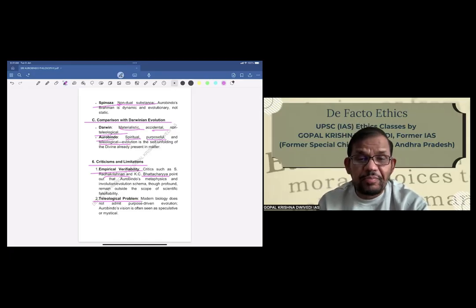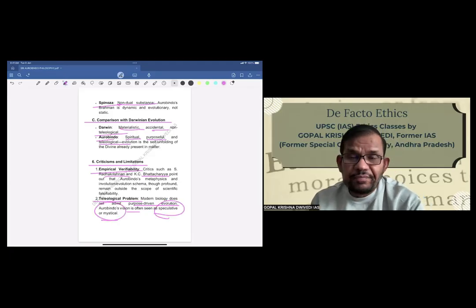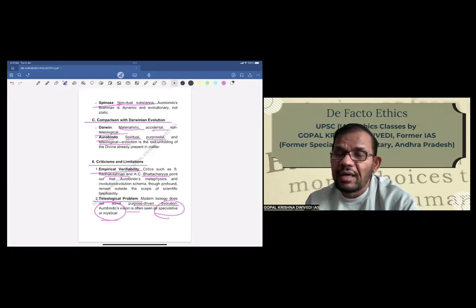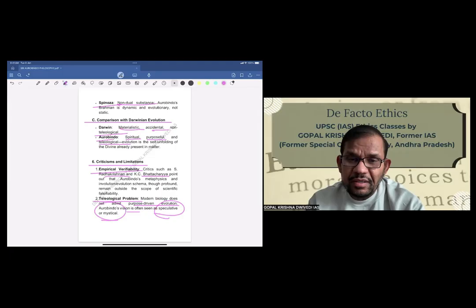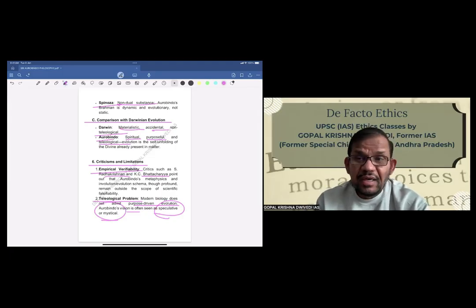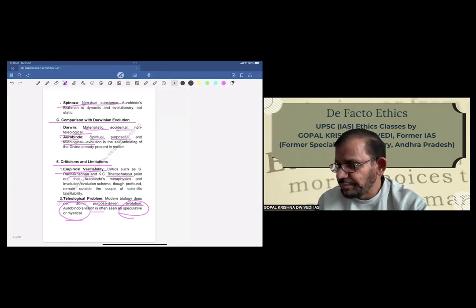Second is the teleological problem. Modern biology does not admit purpose-driven evolution. So Aurobindo's vision is often seen as speculative and mystical. It cannot be proved by modern science or modern biology, and its empirical verifiability is questioned. It is considered mystical because whatever he has enunciated cannot be proved by empirical verification.